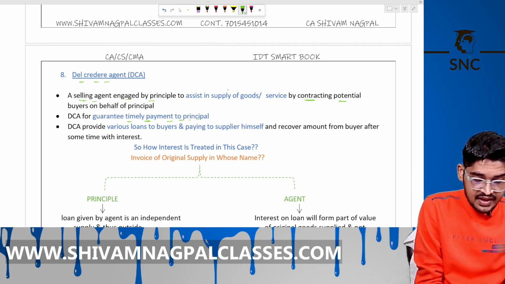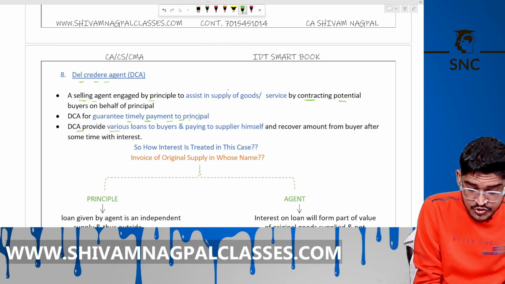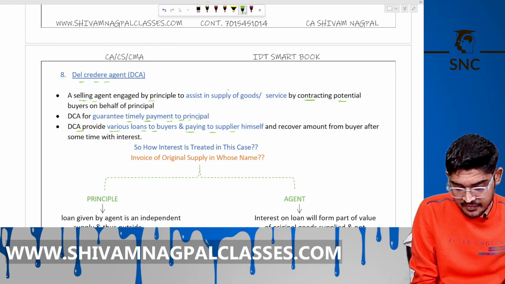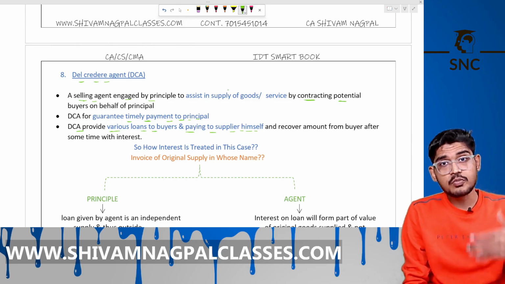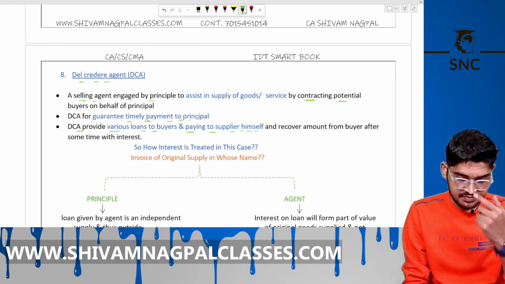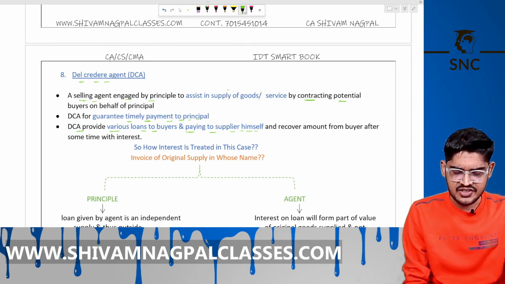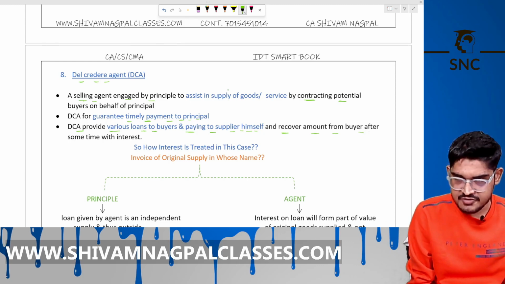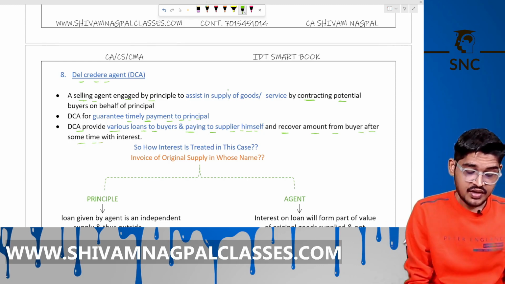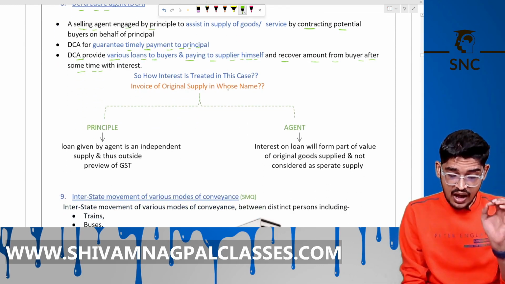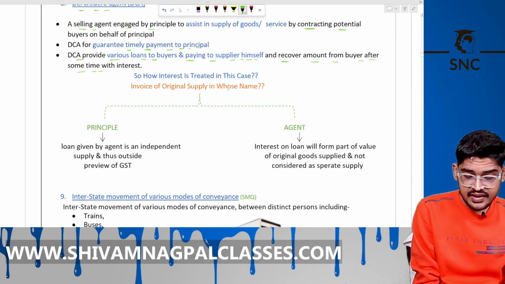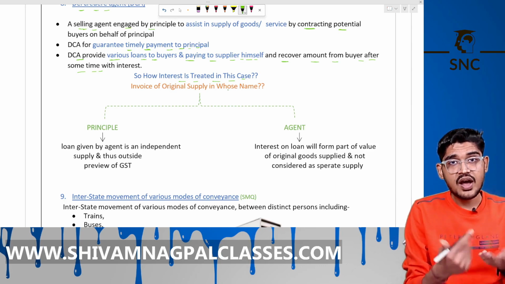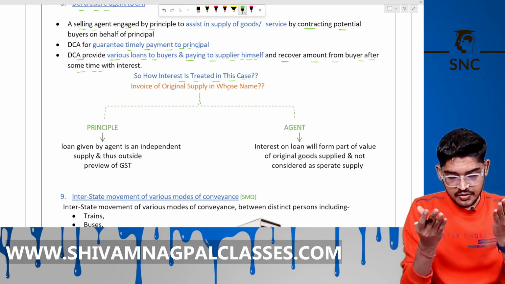He is the DCA. And the DCA provides various loans to the buyer and pays the supplier himself. He gives a loan to the buyer and pays the supplier himself. He is charging the customer interest, etc., and recovers the amount from the buyers after some time with interest. This is simple. Now, the question arises: how is the interest treated in this case? That interest amount the agent is charging from the customer, what is the treatment for that interest here?